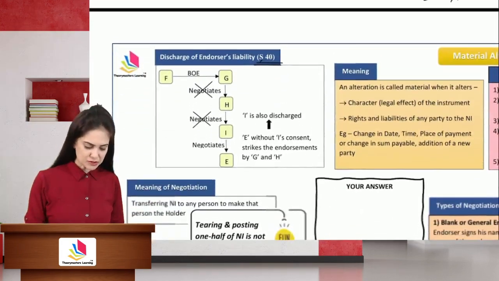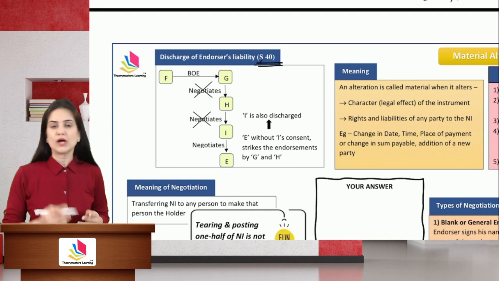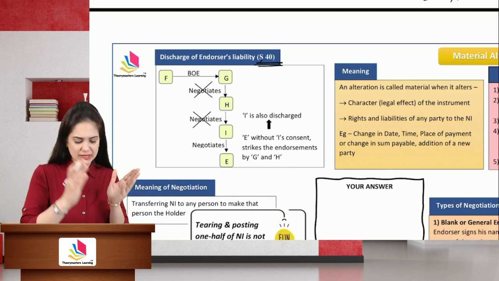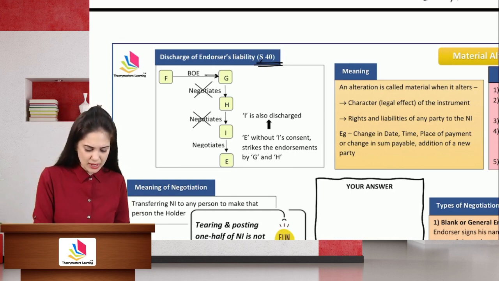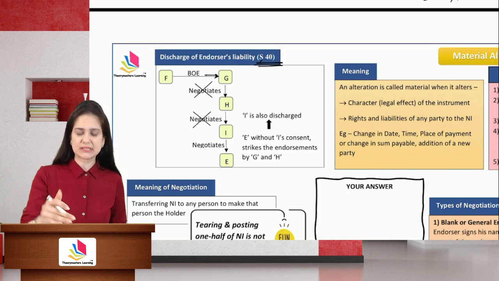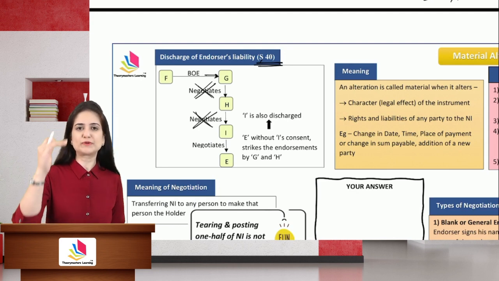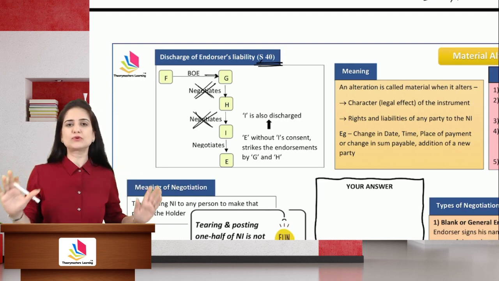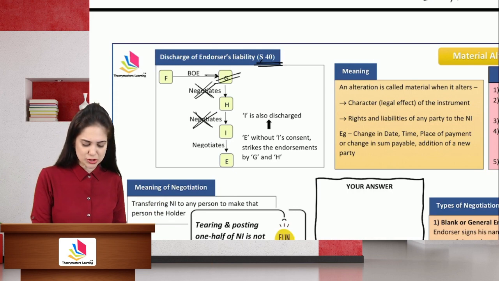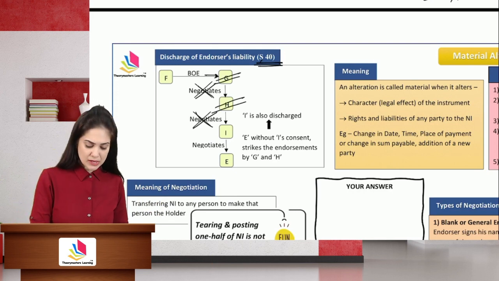Next we have discharge of endorser's liability, section 40. Now F is the holder of an instrument. He endorsed it to G, G to H, H to I, I to E. Now E without I's consent cancels the endorsement of G and H. Once the endorsement is cancelled, it means that G and H are no longer liable on the instrument.